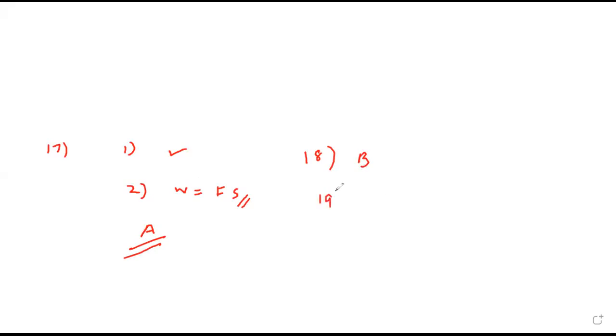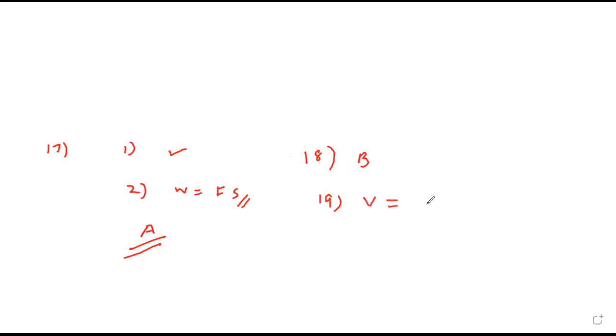19th, anybody got the answer? No, sir, I didn't get it. How did you start? Sir, I think it is 1.6, because the volume of a cube is side cube, so 2.5 the whole cube.